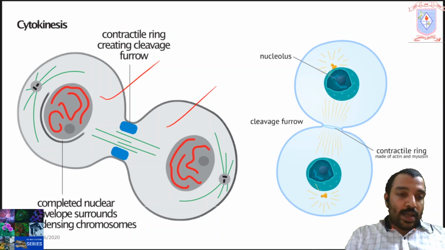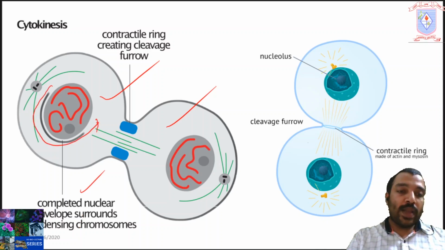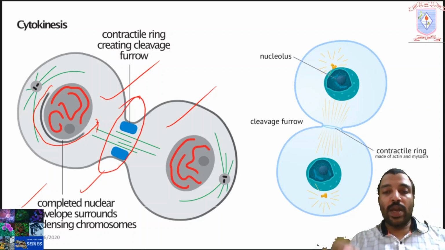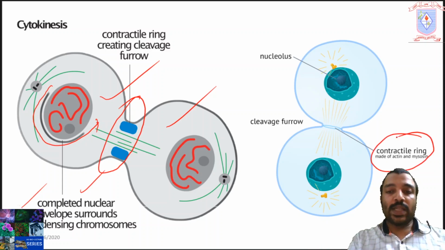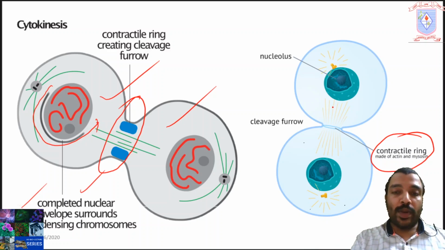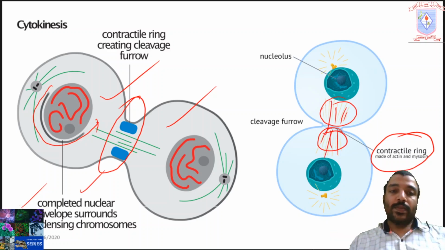Here you can see the nuclear division is completed, and the new nuclear envelope is forming. The completed nuclear envelope surrounds these decondensing chromosomes, and here you can see the contractile ring creating the cleavage furrow. Actually, the contractile ring is made up of actin and myosin. So here you can see these are the actin and myosin.